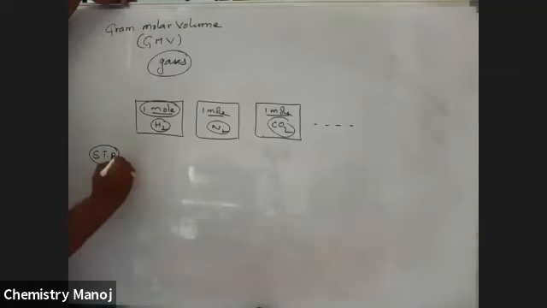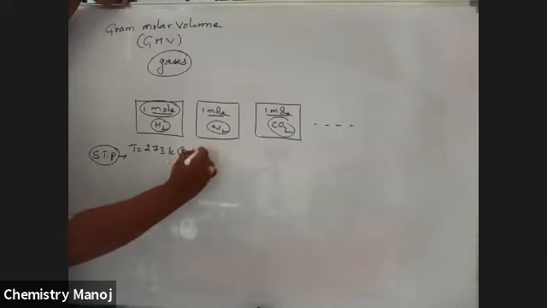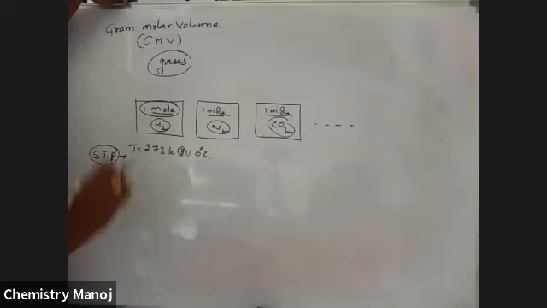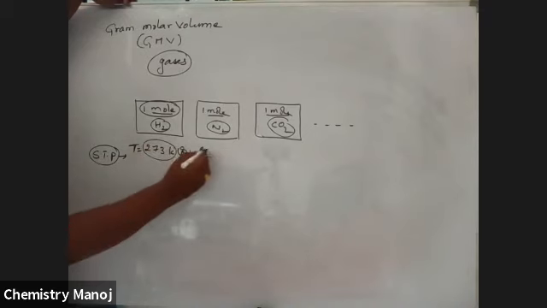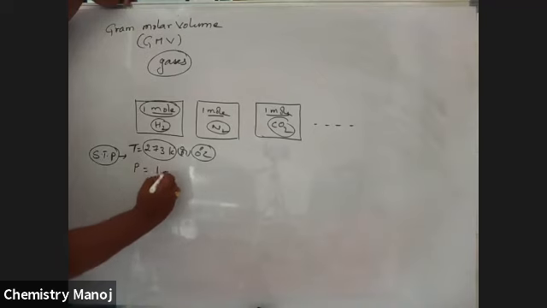STP conditions. What are these STP conditions? Temperature is 273 Kelvin or 0 degrees centigrade. These are the fixed values. This temperature is 273 Kelvin or 0 degrees centigrade. That is the temperature value. Pressure value is 1 atmosphere.